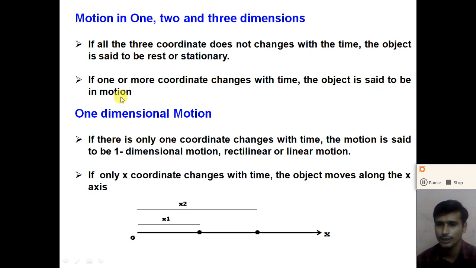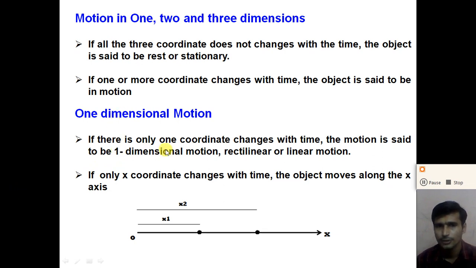So dear student, when the object is in motion, its x coordinate, y coordinate or z coordinate may change with time, right? So if the coordinates of the object change with time, the object is said to be in motion, right? So what do you mean by one dimensional motion?